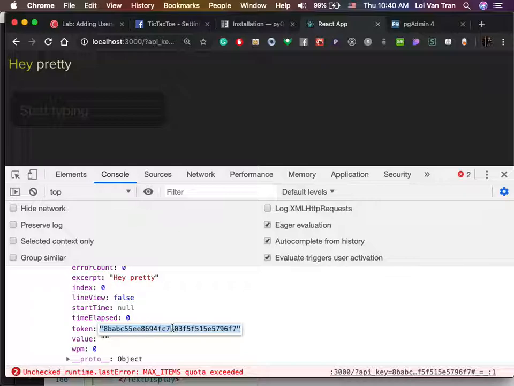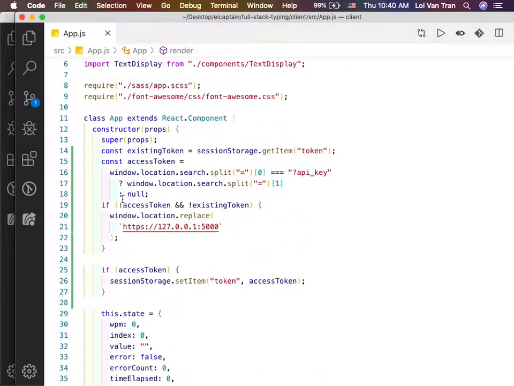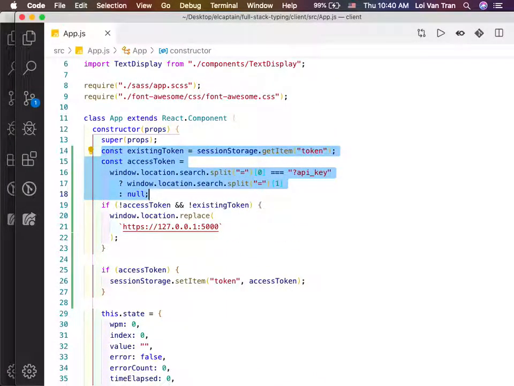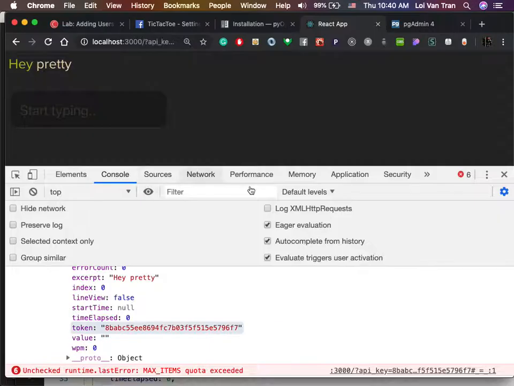So just know that this token came from where, guys? It could have come from one of two places. Think about the code that we just copied and pasted over. Where are the two places that this could have come from? It could have come from the URL, right? window.location.search.